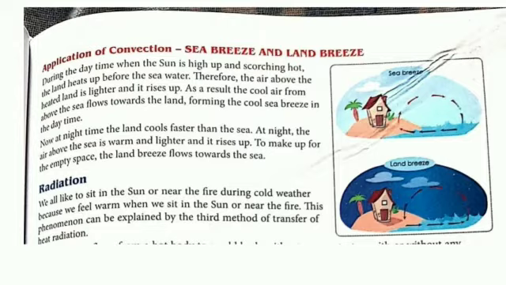During daytime, when sun shines, land gets heated faster than seawater. So the hot air above the land rises upward, and the cooler air from over the sea moves towards the land in the form of a cool breeze to take the place of the hot rising air.